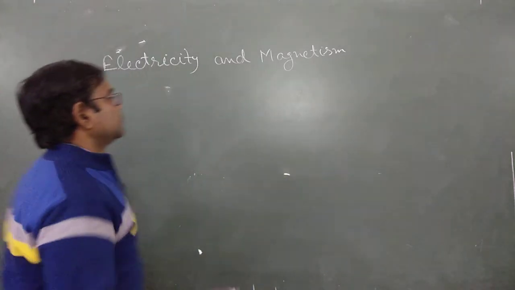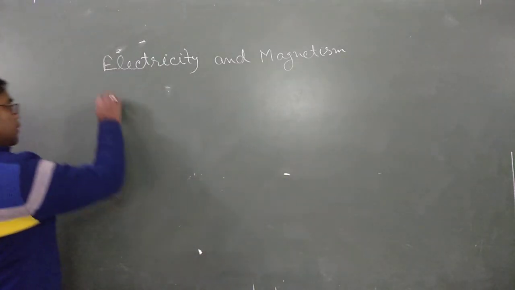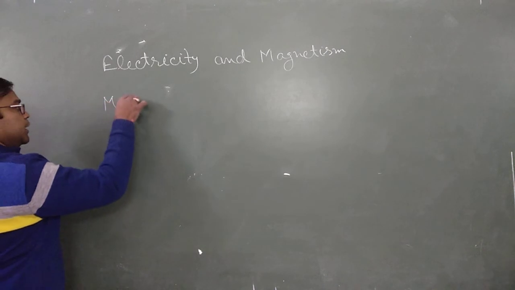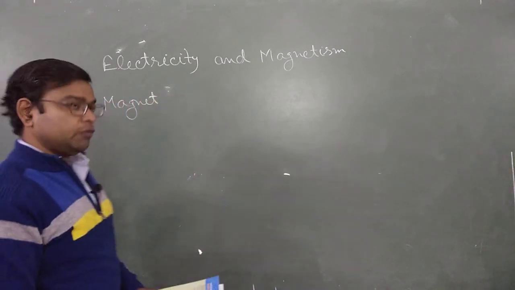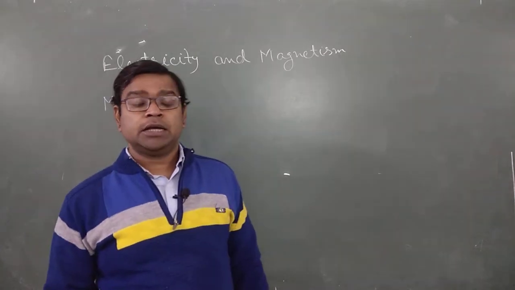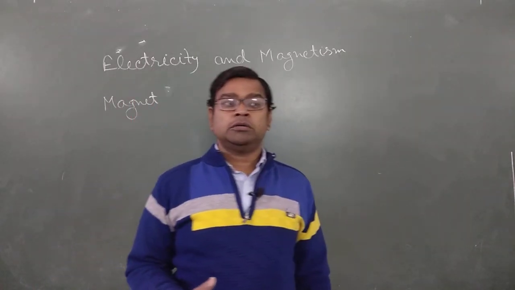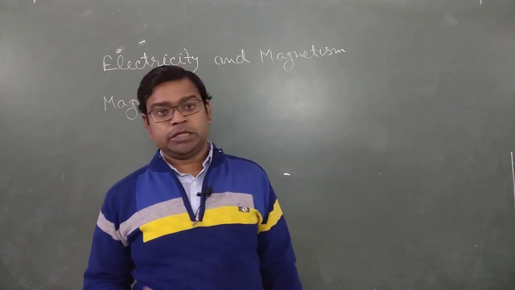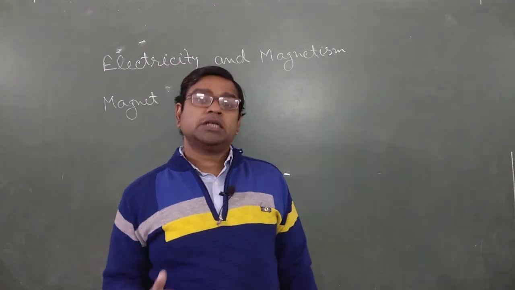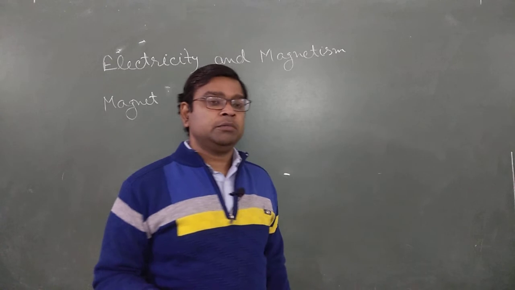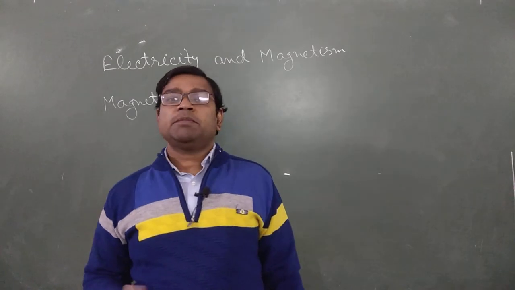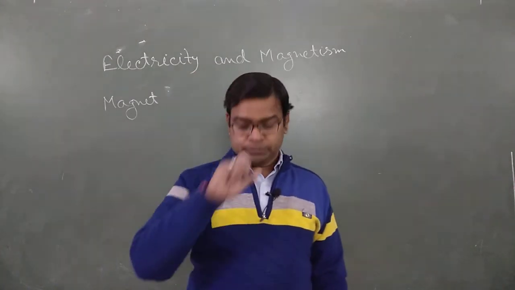This word comes from the word magnet. So what is a magnet? As you all know, it is an object which tries to attract iron bodies, or iron-made bodies, towards itself, or to stick itself on an iron object, like an iron almirah. This type of thing is known as a magnet.